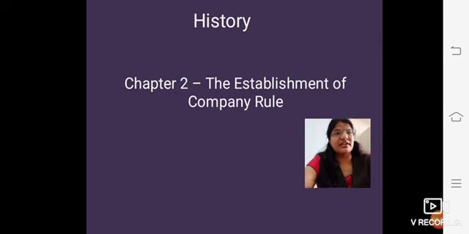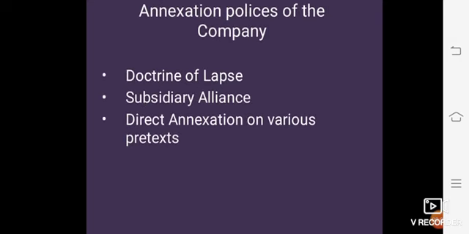In today's session, we are going to learn about the remaining important key elements. We are going to learn about the annexation policy of the company. The company adopted the following methods to bring India under its domination. First one, the doctrine of lapse. Second one, the subsidiary alliance. And the third one, direct annexation on various pretexts.